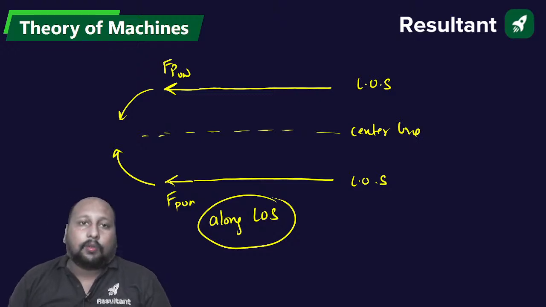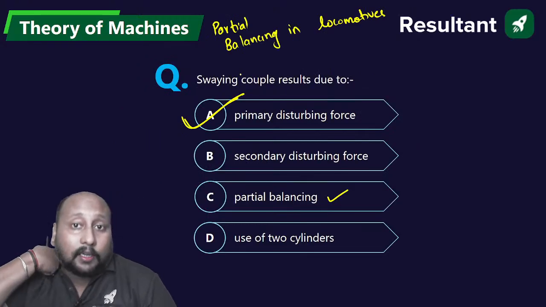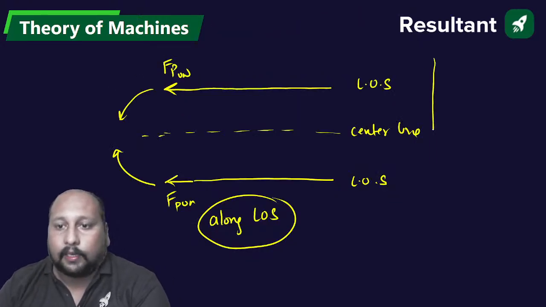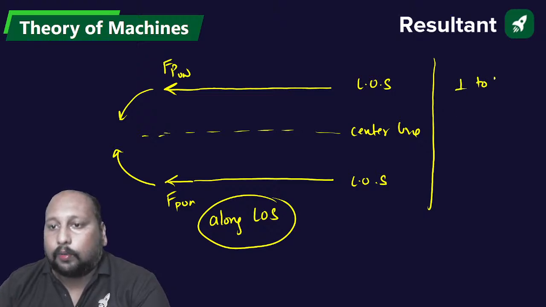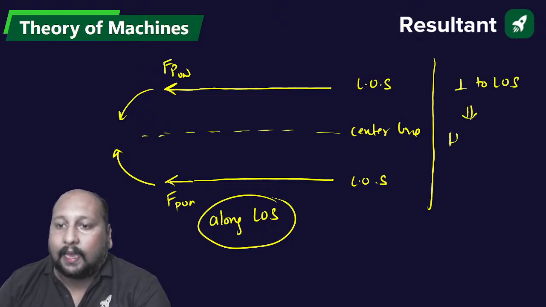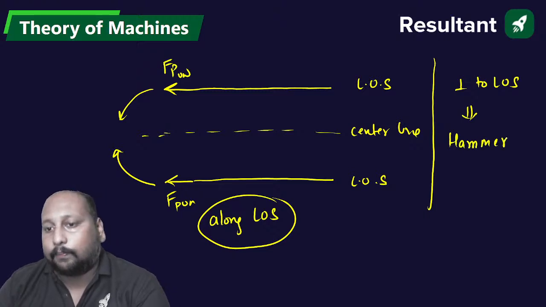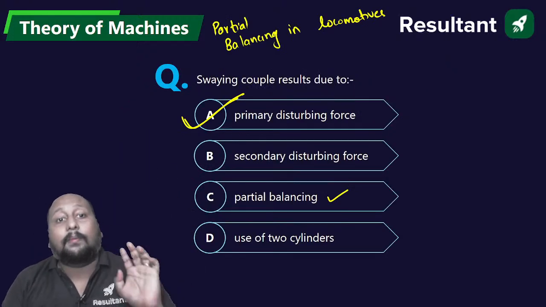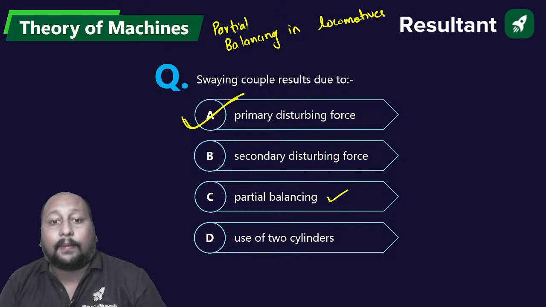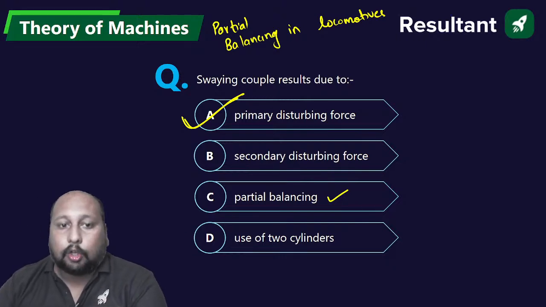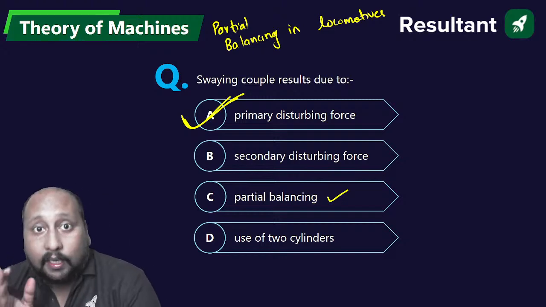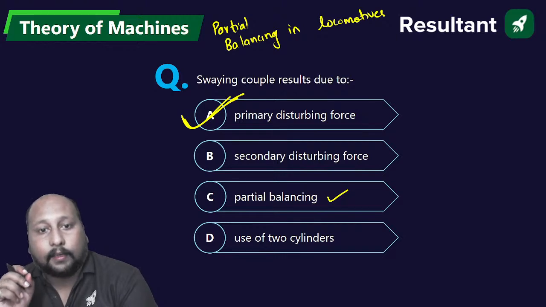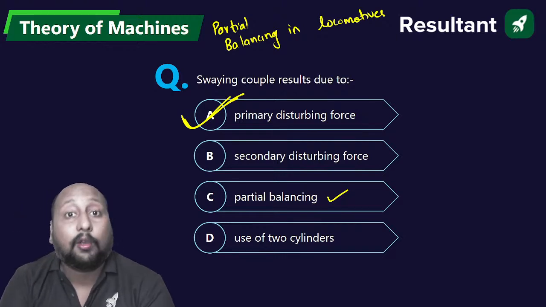ठीक है, फाइन. So अगर इसके perpendicular होता then what answer will be, the hammer blow, है ना, याद आया. If this was perpendicular to the line of stroke, we are getting the hammer blow. ये सब छोटे छोटे key points हैं that you have to remember, and this is all because of the primary disturbing force. ठीक है, clear. So option A is more correct, and JEE में you have to make sure इस type के confusions होते हैं, confusing problems do happen. ठीक है, so that is the reason you have to select the most accurate answer.